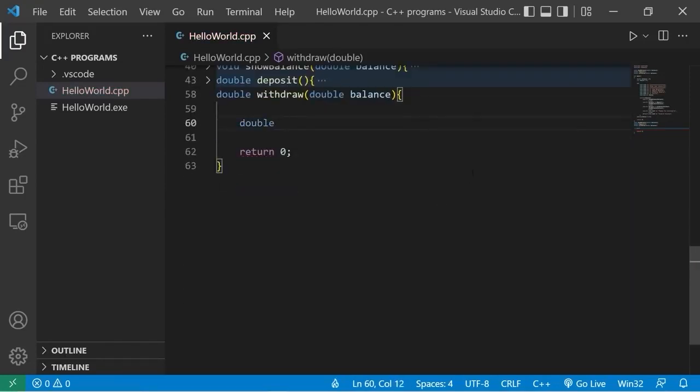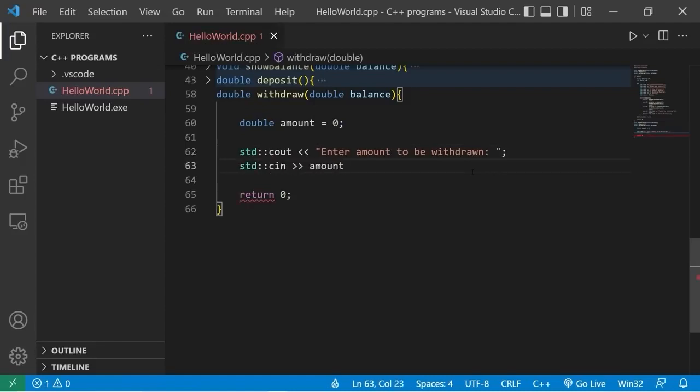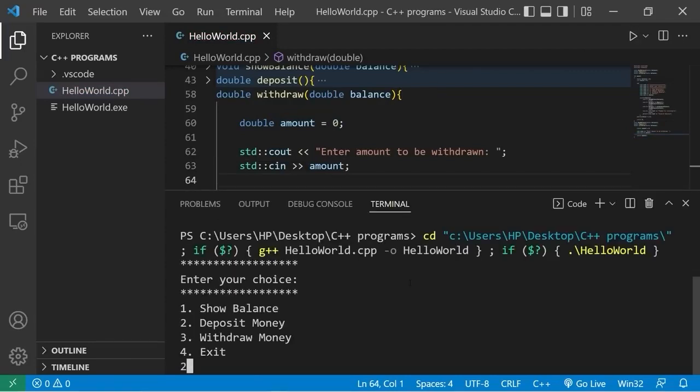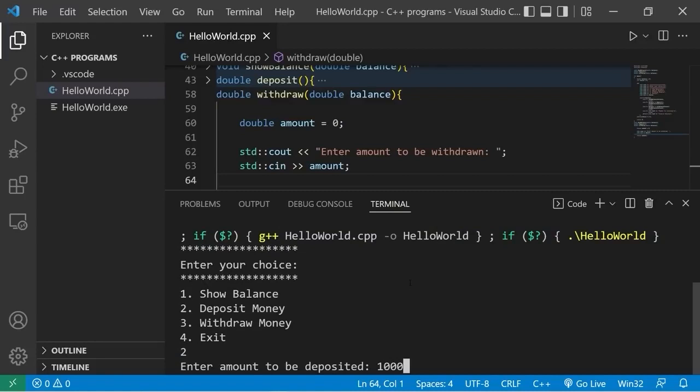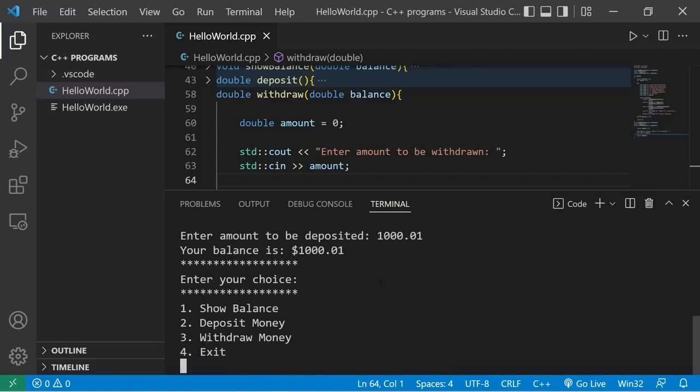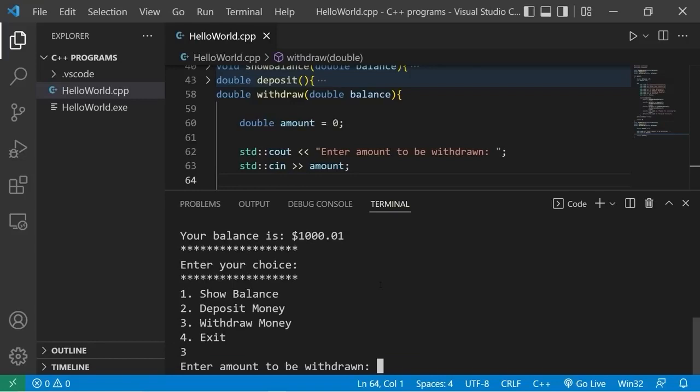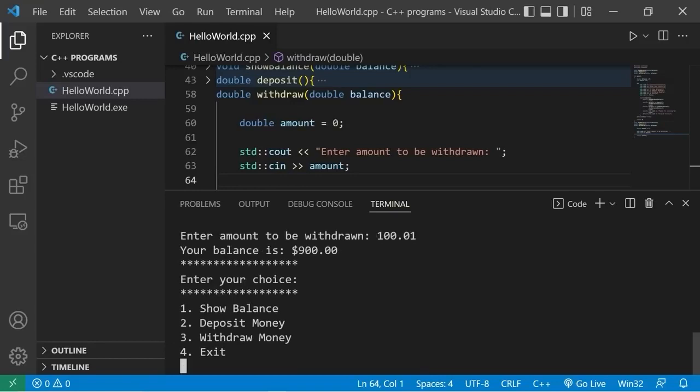We'll create a local variable named amount of the double data type. We'll create a prompt, standard output, enter amount to be withdrawn. Standard input, amount. At the end of this function, we will return amount. Okay, let's test it. Okay, I need to deposit some money first. I will deposit $1,000.01. Then let's withdraw money. I will withdraw $100.01. My new balance is $900, but we can overdraw our account still.